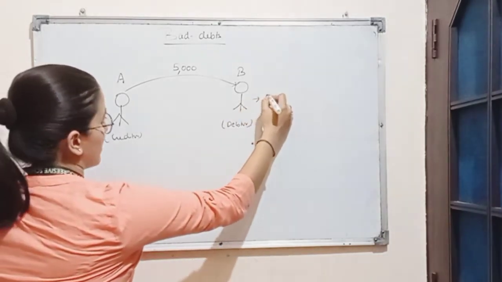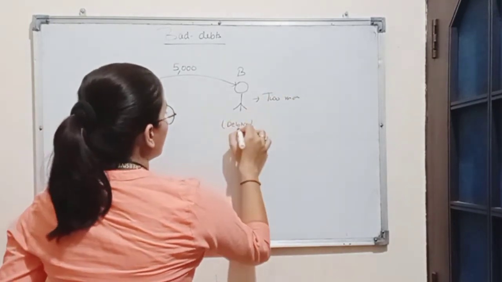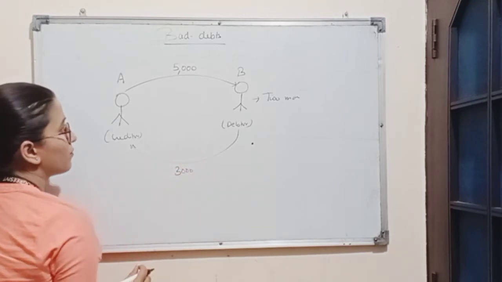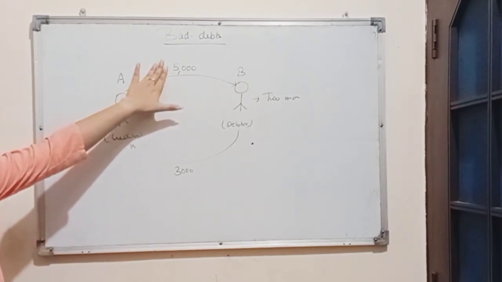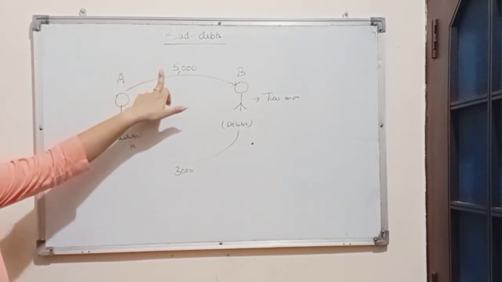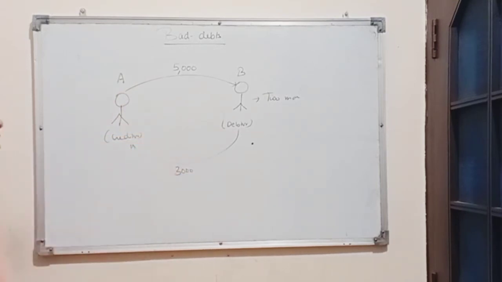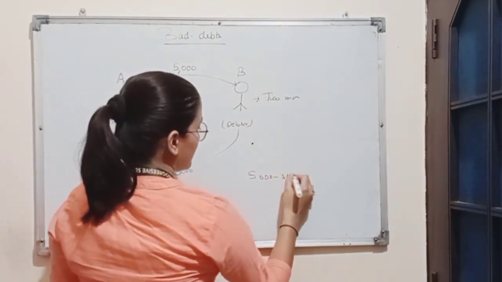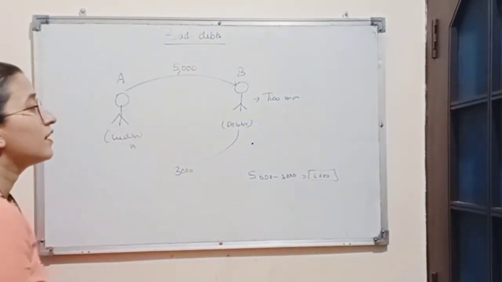Now, after 2 months, B has paid only 3,000 rupees out of 5,000. Now here, the total amount which was to be received by A is 5,000, but A is only receiving 3,000 from B. So the remaining amount, rupees 2,000, is not recovered by the creditor.